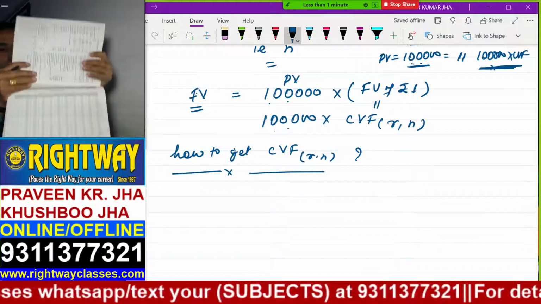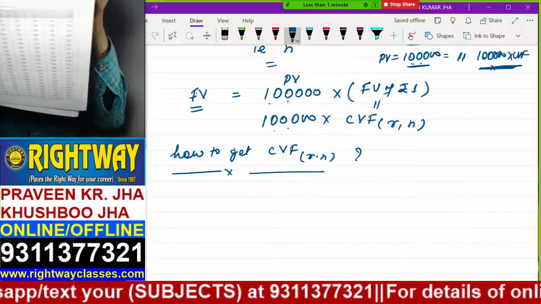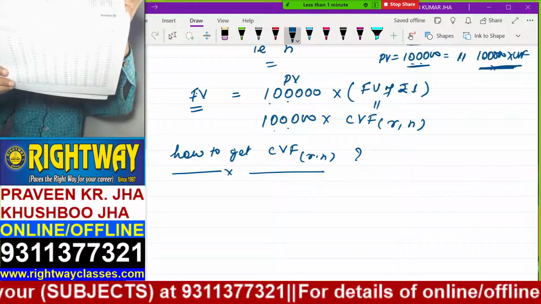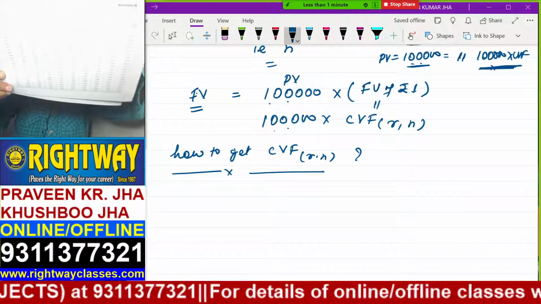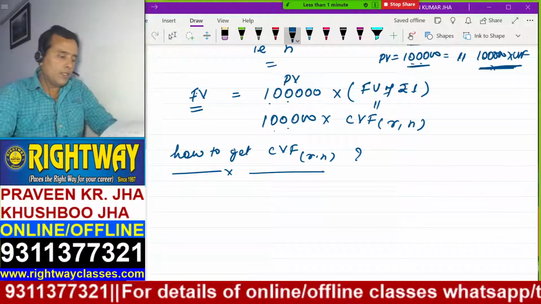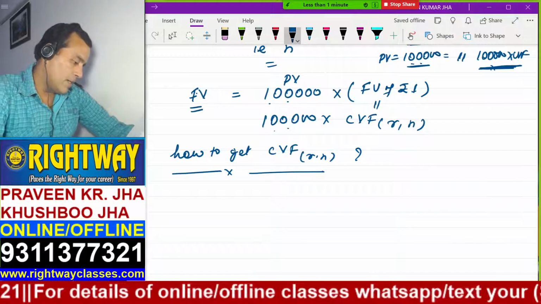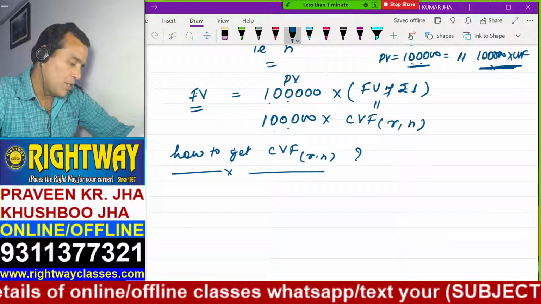See here, this is CVF. Are you getting that? Are you watching? This is the CVF value. You also have the book. You go there in the back side. You will have the mathematical table and a factor of compounded value of a given amount, CVF.